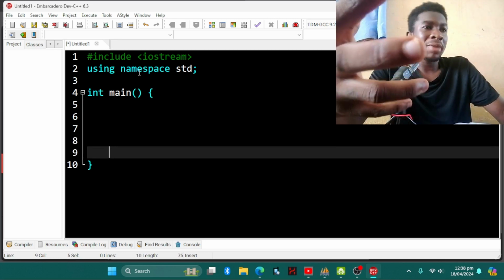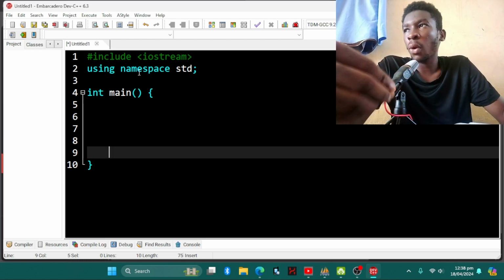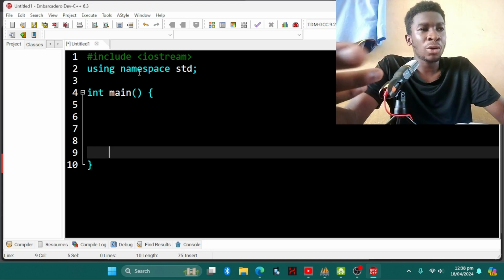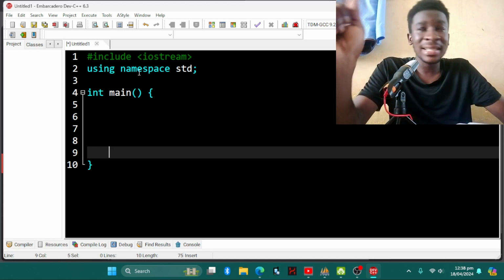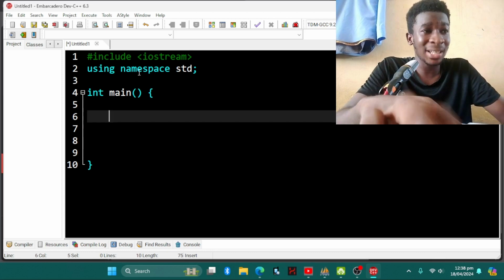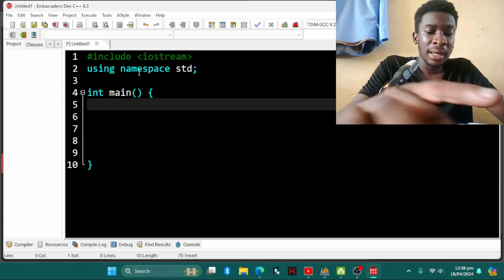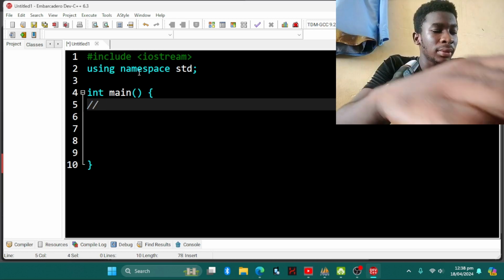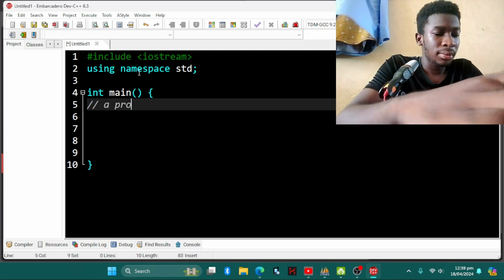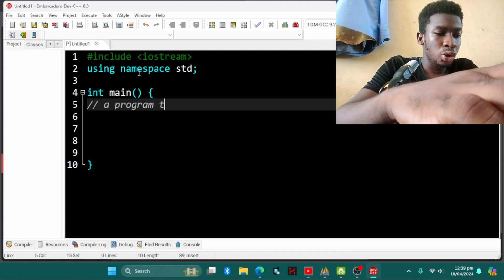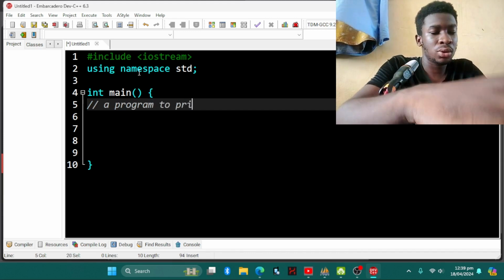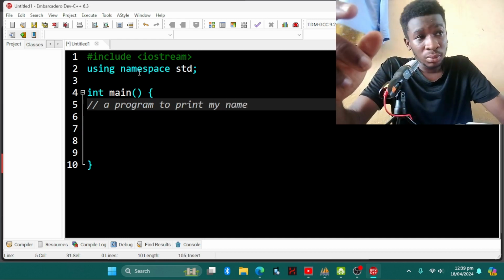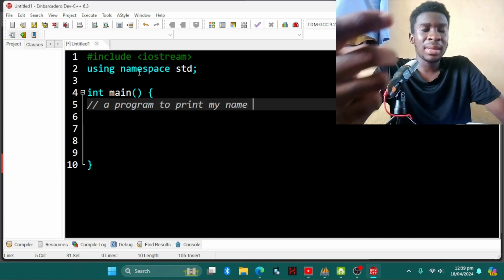For good coding practice, we have something we call comments. In Python, if you want to write a comment, you use the hash. But in C++, if you want to write a comment, you use double slash, and then you can type a program to print my name. It's good to put comments in your code, but sometimes it's not good.